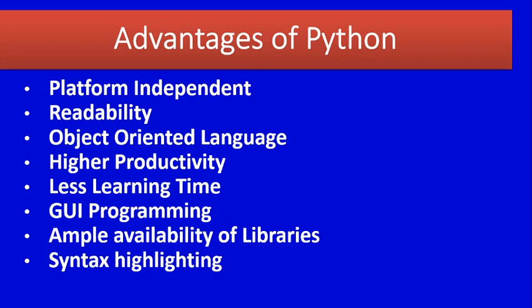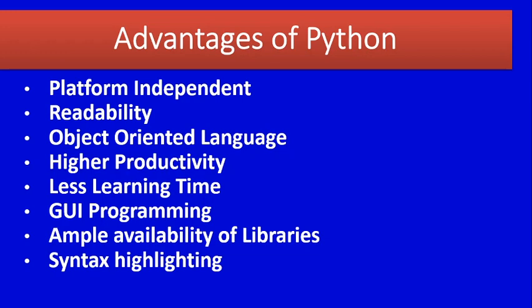Okay, and the next one, that is ample availability of libraries. That is, it provides large standard libraries to solve a task. In Python, it contains so many standard libraries, that we have to study later. Then next one, syntax highlighting.